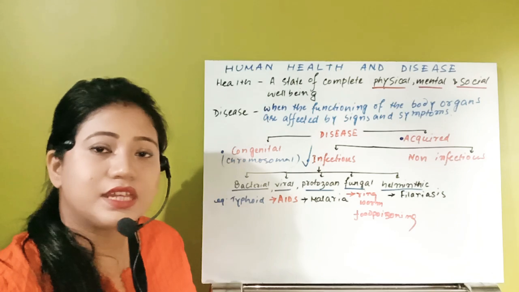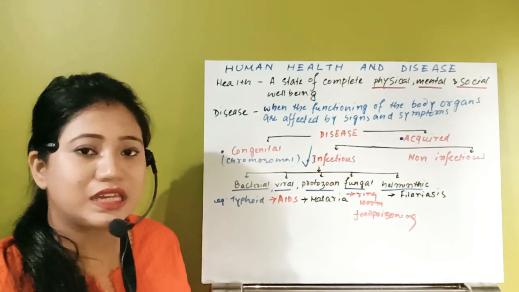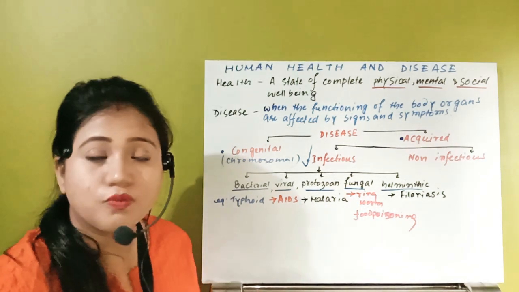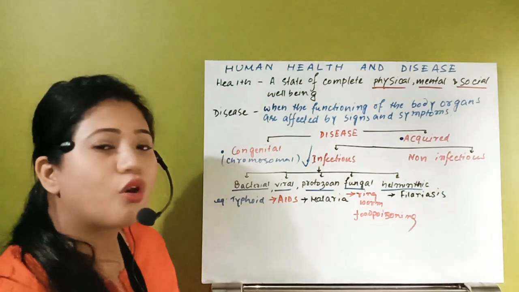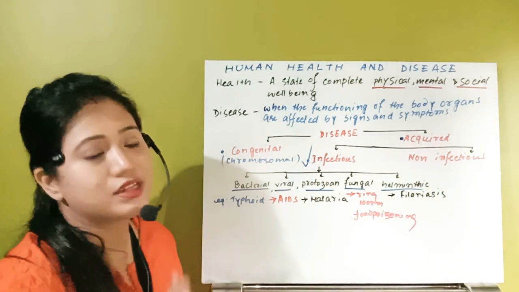Then after that, we'll see some non-infectious diseases also, which are not caused by any of these 5 types of causative organisms. What are they? These are also not chromosomal disorders. These are some non-infectious acquired diseases.